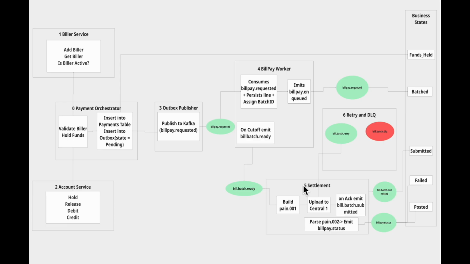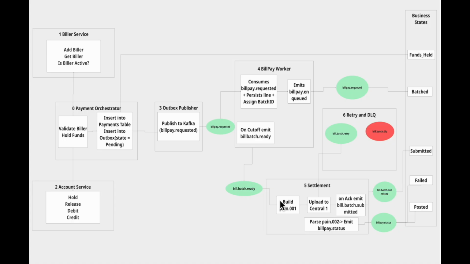Settlement service is the part of the system that actually talks to the outside world and therefore has the highest stress levels. It listens for the bill batch ready event and takes it up from there. It builds a pain.001 file. First, it grabs the entire batch and turns it into that file. You can think of the pain.001 file as the formal envelope we send to Central One. It's our way of saying, here are all the bills we would like to pay today.